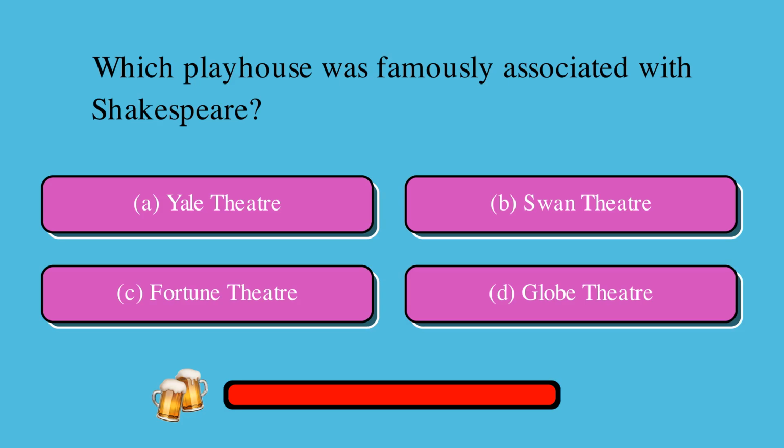Which playhouse was famously associated with Shakespeare? Is it A. Yale Theatre, B. Swan Theatre, C. Fortune Theatre, or D. Globe Theatre? The correct answer is D. Globe Theatre.